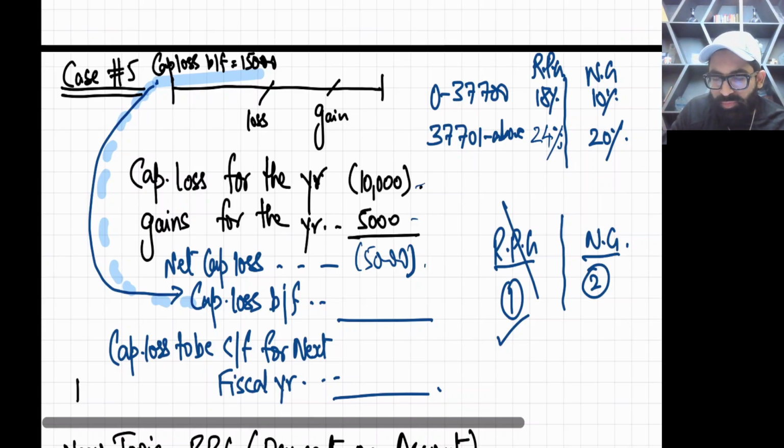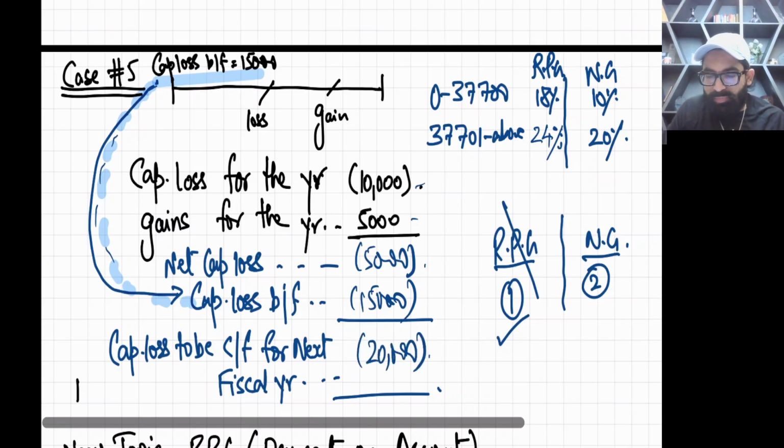Now, this 5,000 unused loss for the year plus your previous loss of 15,000, they both will join hands and be carried forward. Minus 5 minus 15 is minus 20. So the capital loss to be carried forward to the next fiscal year is negative 20,000.